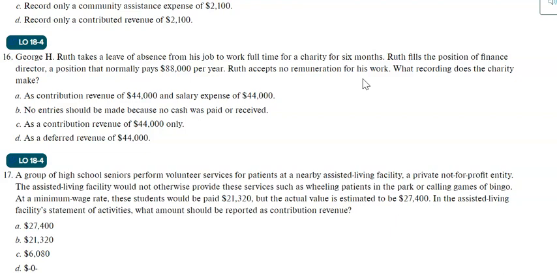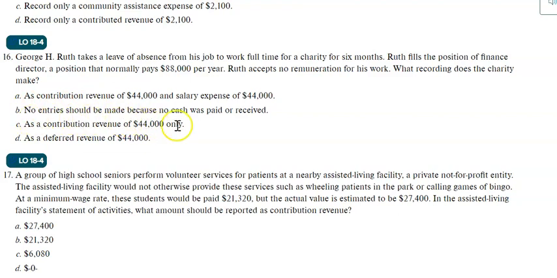Now let's see the answer options and how they will record it. Option A: contribution revenues of 44,000 and a salaries expense of 44,000. Remember, per year is 88,000 and she worked for 6 months. Yes, A is the correct answer, because they will also show a salary expense. If she were not there, they would need to hire other people to fill the position. So A is the correct answer.